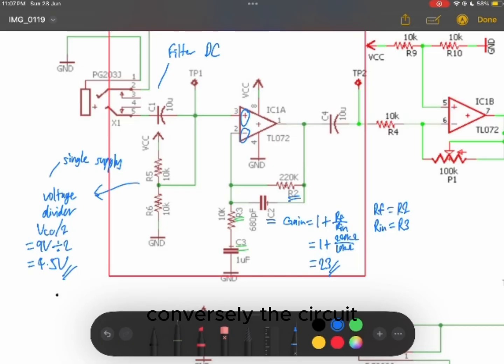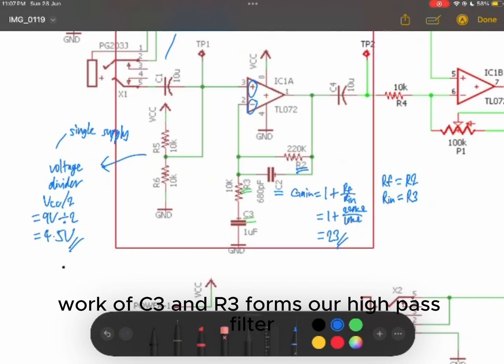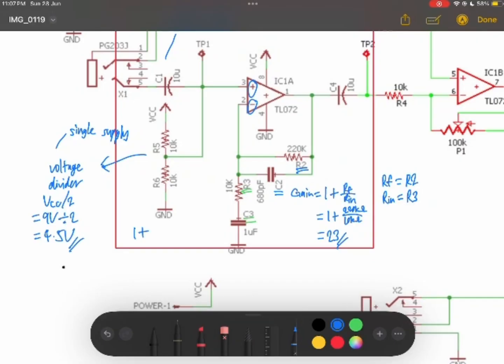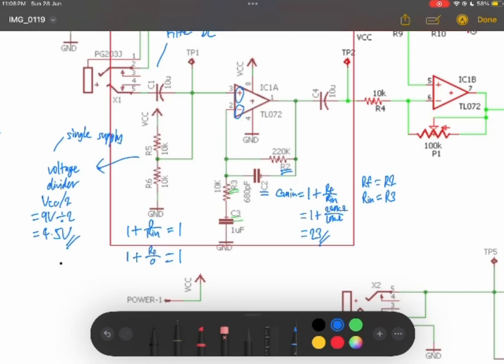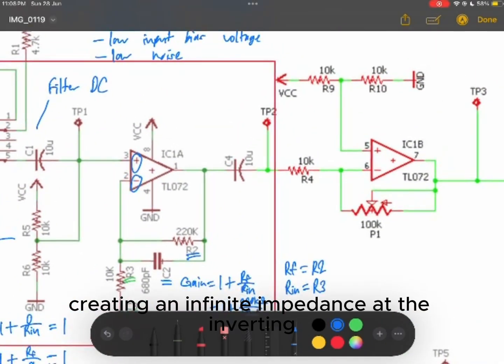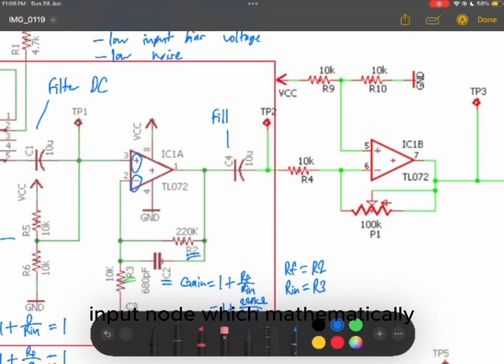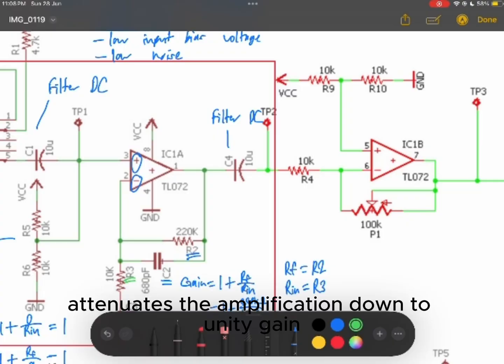Conversely, the combination of C3 and R3 forms our high-pass filter. At low frequencies, or DC, C3 acts as an open circuit, which breaks the path to ground through R3, creating an infinite impedance at the inverting input node, which mathematically attenuates the amplification down to unity gain.